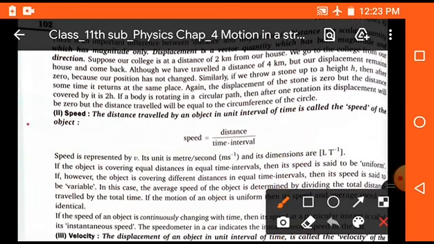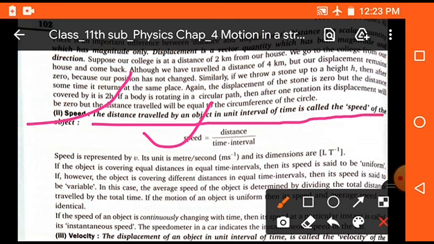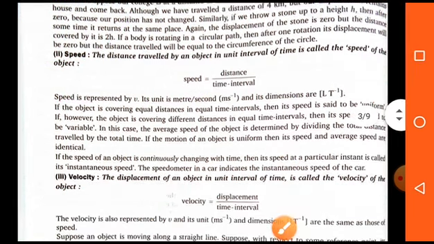Now, the next topic is speed. As we know, speed is equal to distance upon time interval. The distance traveled by an object in a unit interval of time is called the speed of that object, and its SI unit is meter per second square and its dimension is LT minus 1.